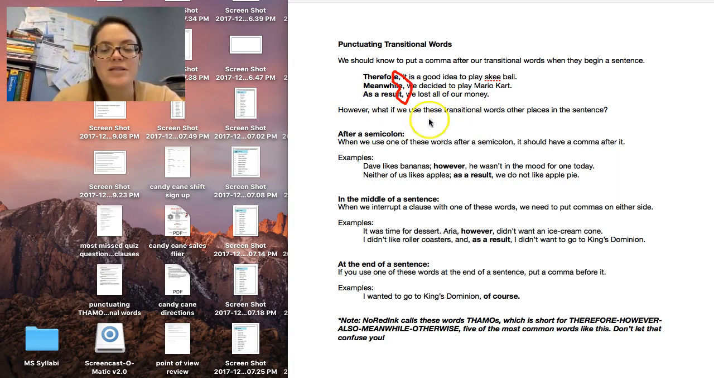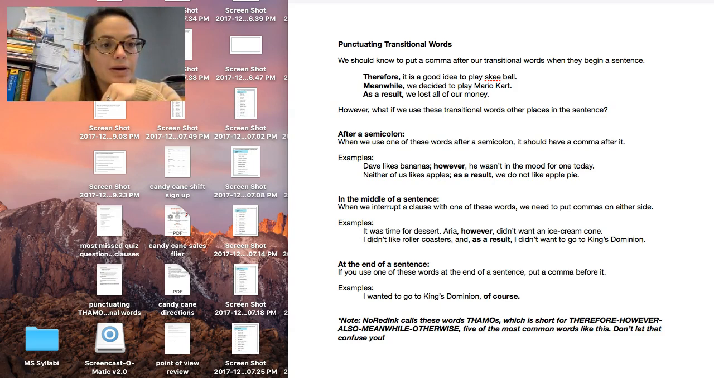However, what if we use these transitional words other places in the sentence, okay? For example, what if we have two independent clauses and we're combining them with a semicolon, okay? If we do that and we want to put a transitional word after the semicolon, we still need to put a comma after it, just like we would do with any other transitional word at the beginning of a sentence, okay?